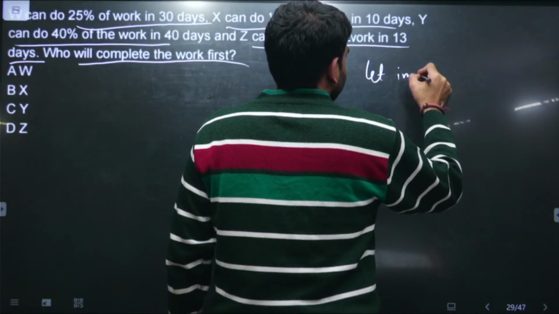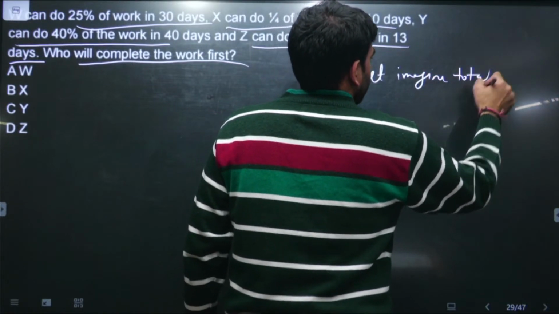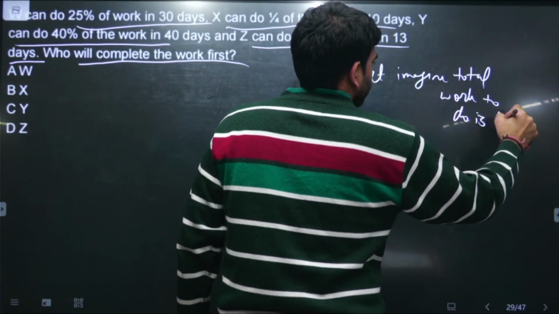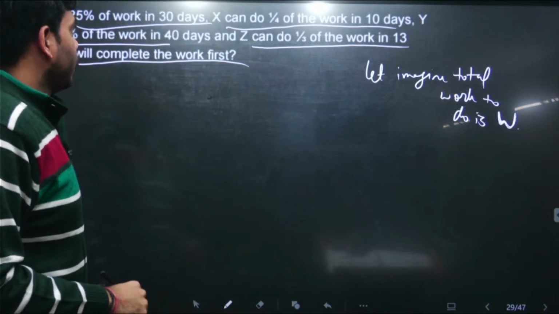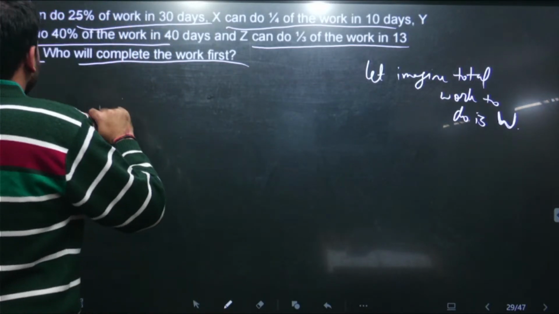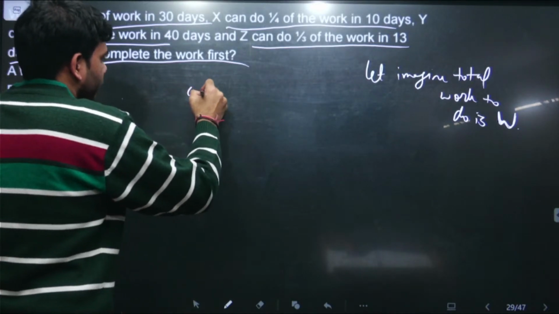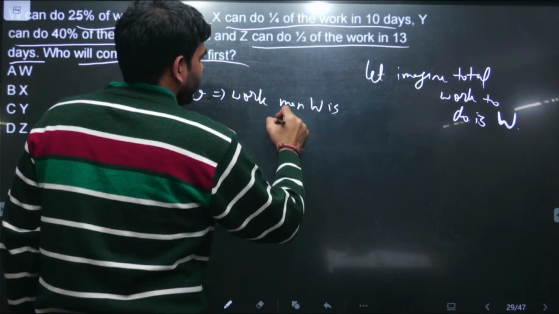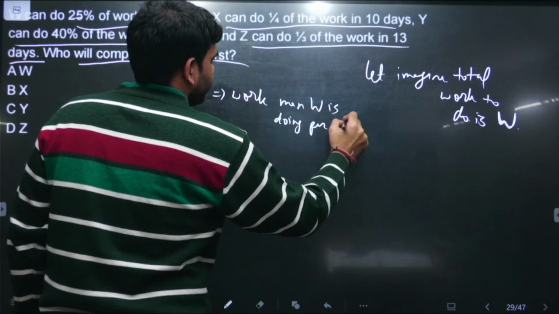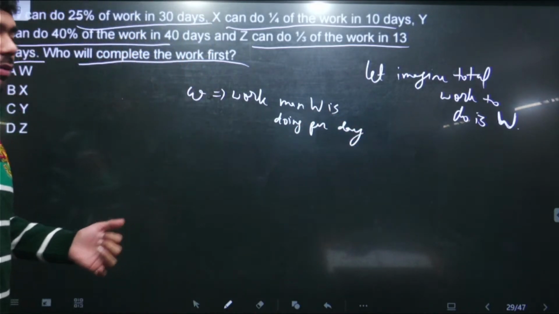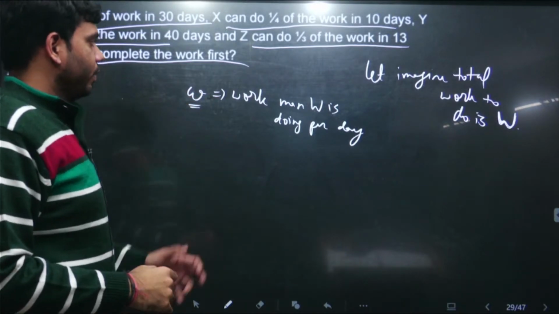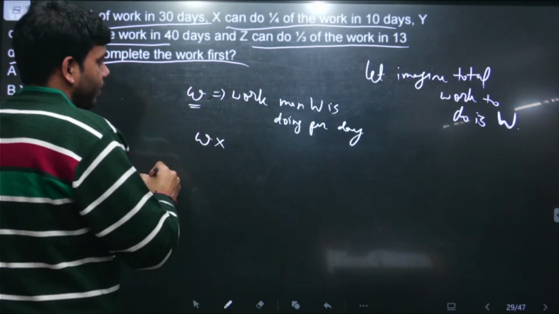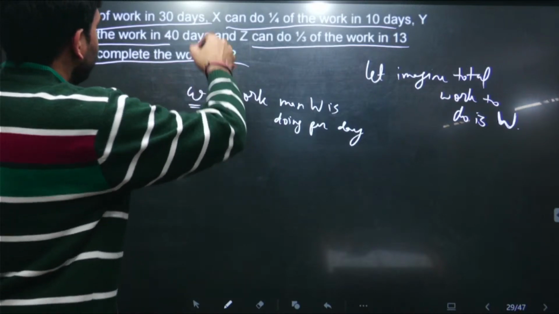Let's imagine total work to do is W, capital W. So let's imagine W is the total work that we need to do. जैसे ये है W के लिए, so हम इसमें imagine करते हैं कि छोटा वाला W ले लेते हैं. This is work this man W is doing per day, है ना. ये imagine कर लेते हैं. Let's imagine this smaller quantity W represent the work that this man W is doing per day. Then we need know कि this W when he is doing work for 30 days.